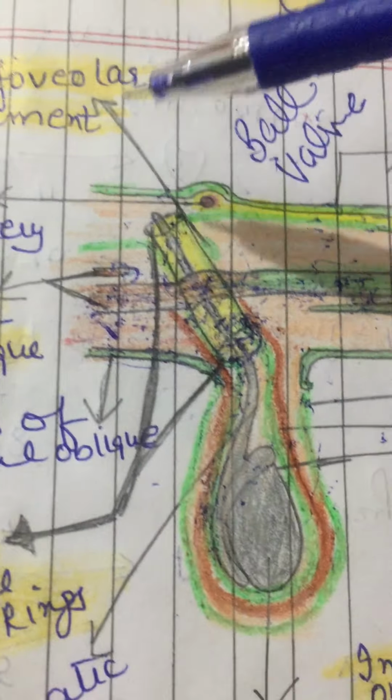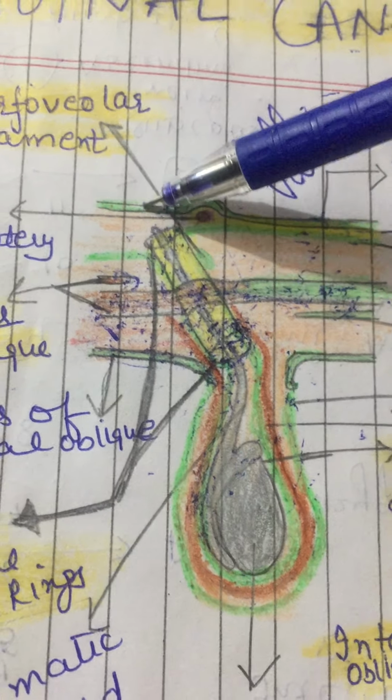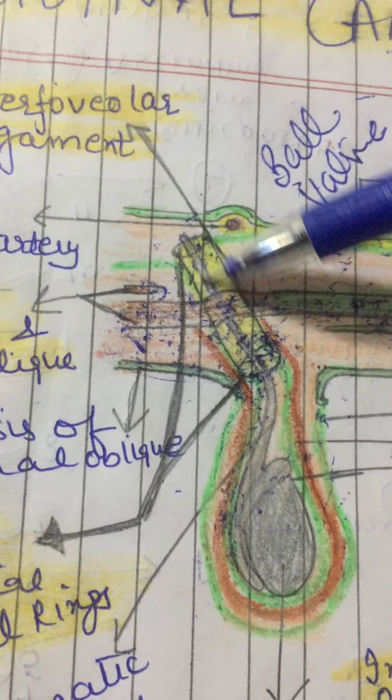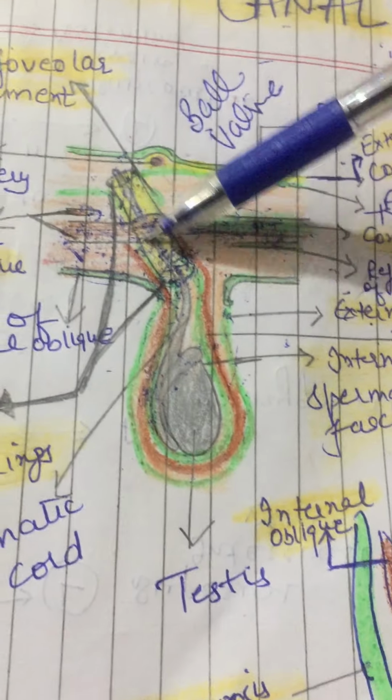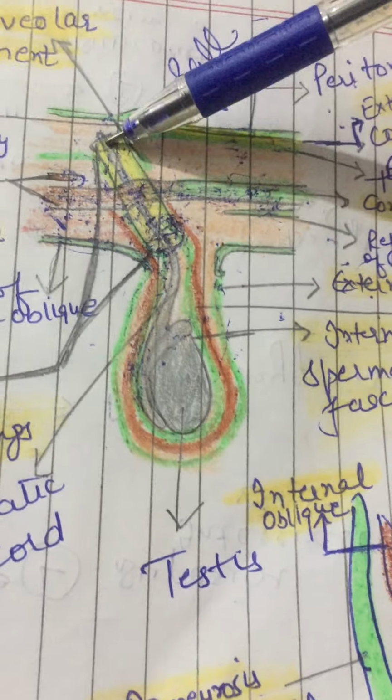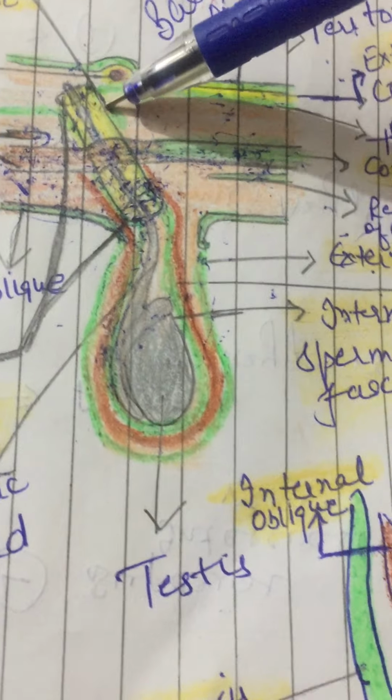So indirect hernia means through this inguinal canal. If the abdominal contents protrude through this inguinal canal, it forms the indirect hernia or oblique hernia, right? Now this oblique hernia is of four types.